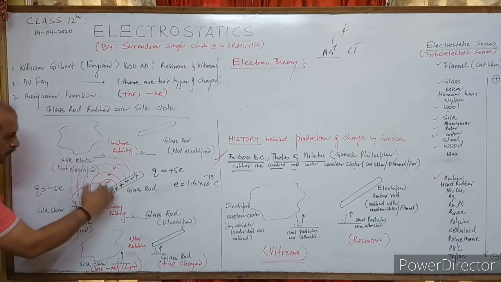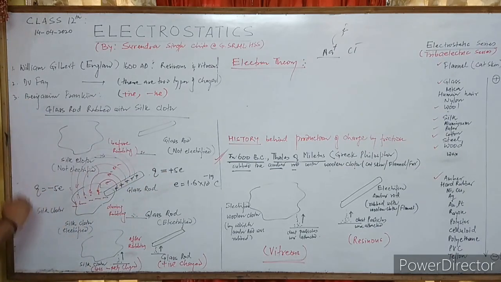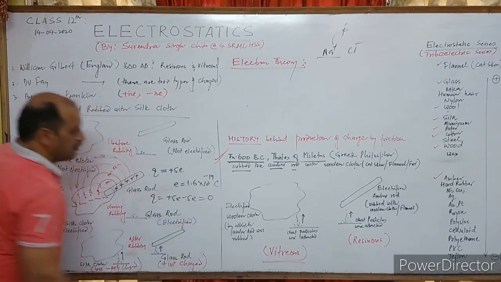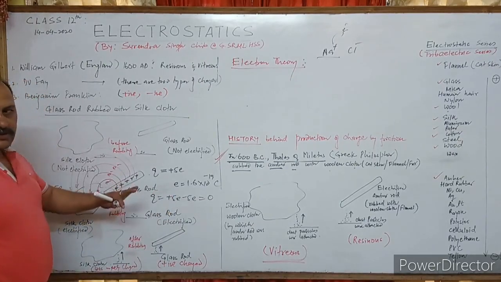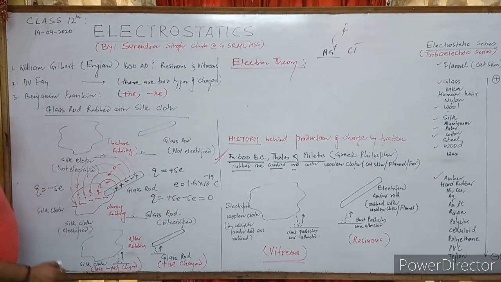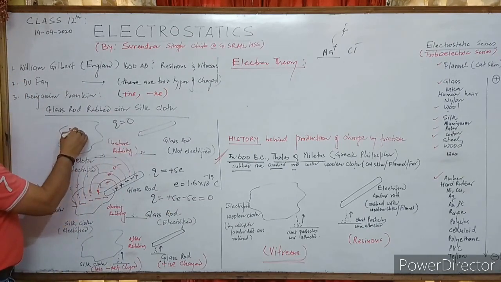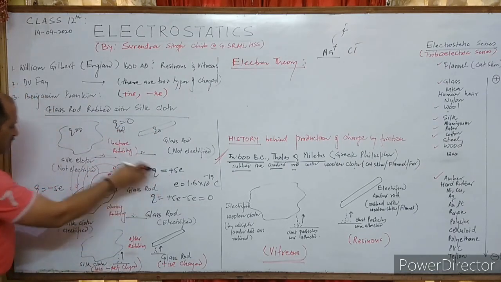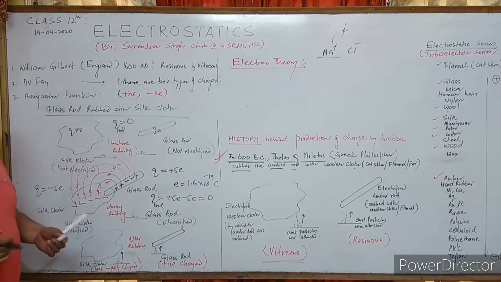Now see here, how many charges are here? Plus 5e. What is here? Minus 5e. What is the total charge here? Total charge becomes plus 5e minus 5e, that is 0. See, charge is conserved. Conservation of charge I will take in the next lecture. But see here, what was the total charge before? 0. Why? It was neutral. Total charge was 0. What is the charge here? Plus 5e. What is here? Minus 5e. What is the total charge? 0. The conservation of charge holds here.